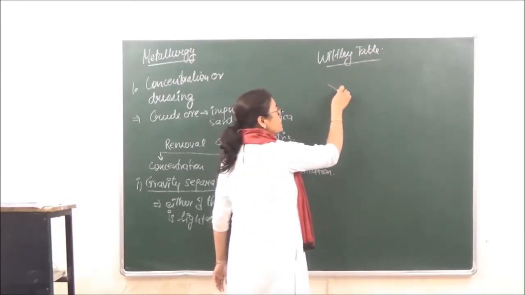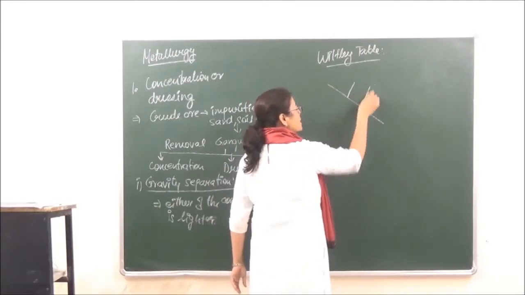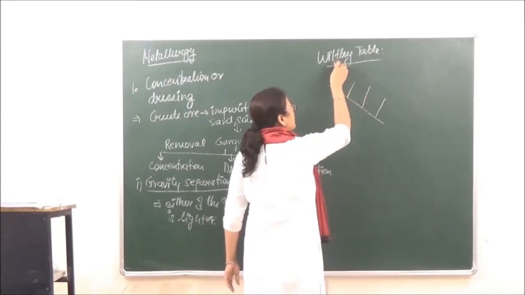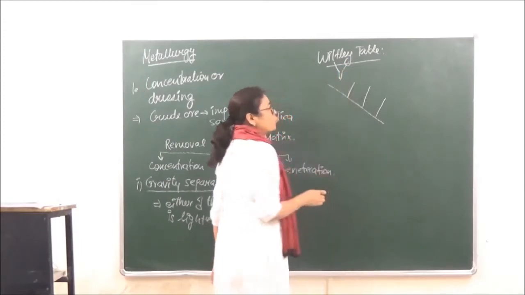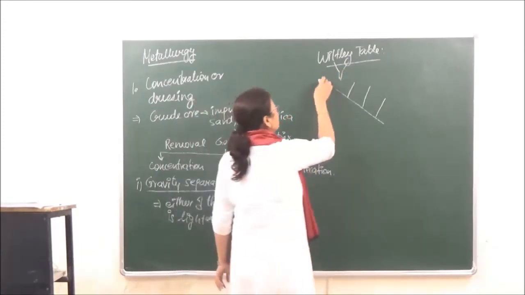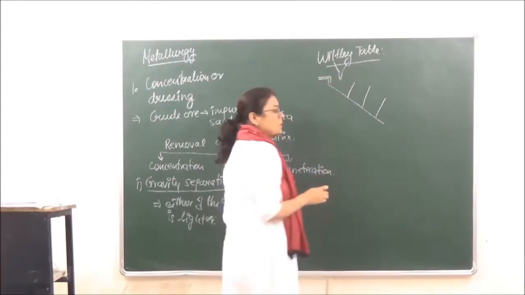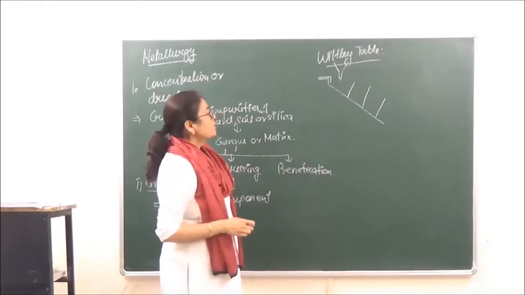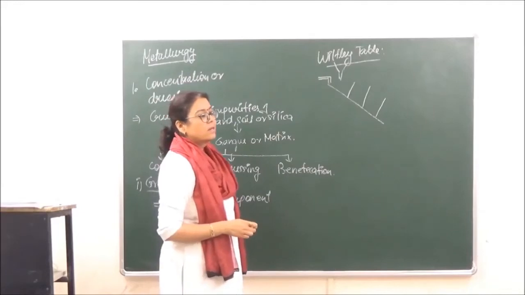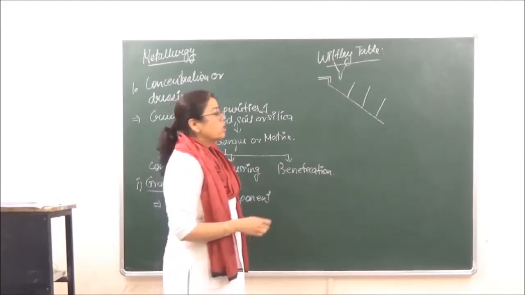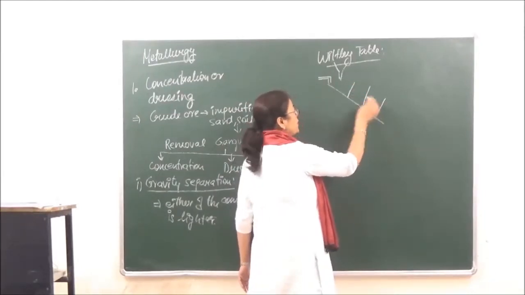A Wilfley table is a slanting table which has grooves like this, right? From here we are going to drop the ore through this funnel, and from here through a stream of water, right? Now when we do this, let's say that the gangue particles are lighter than the ore. You can see that there are constrictions over here.